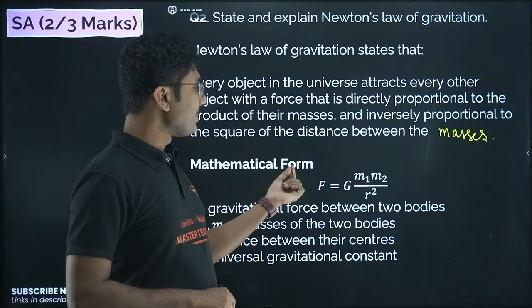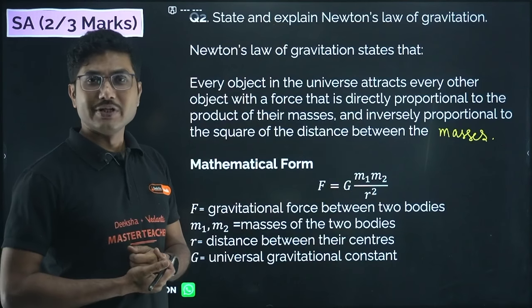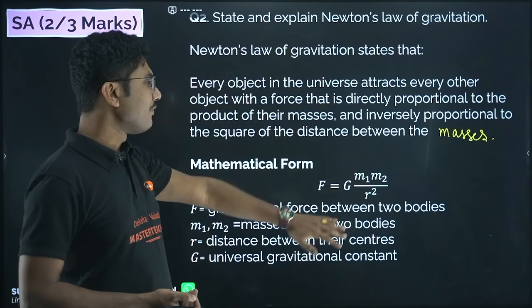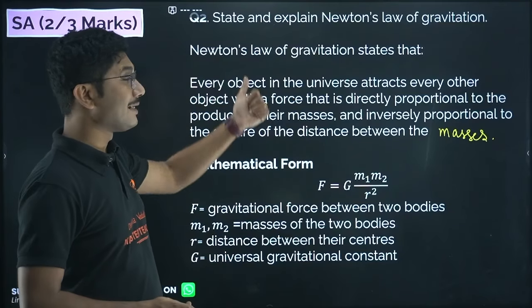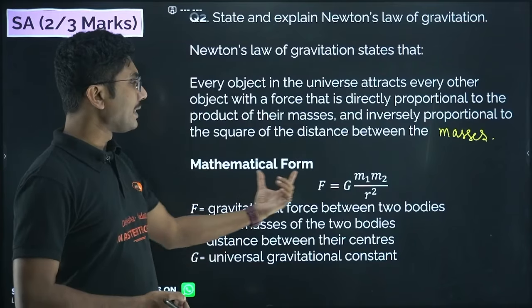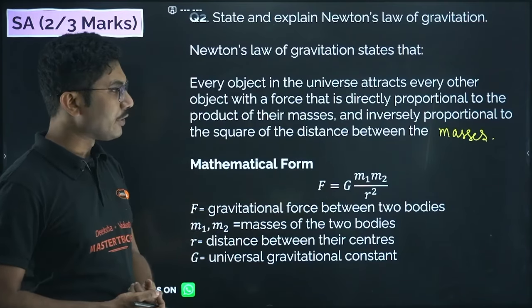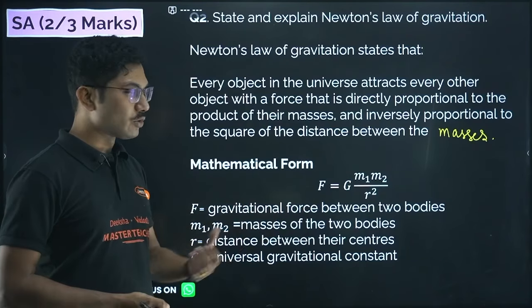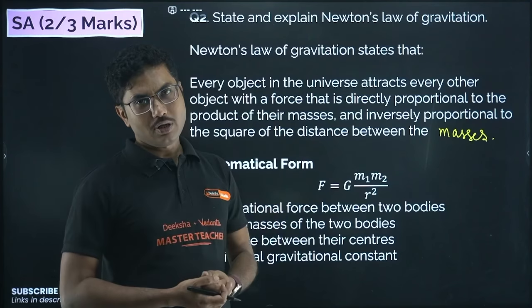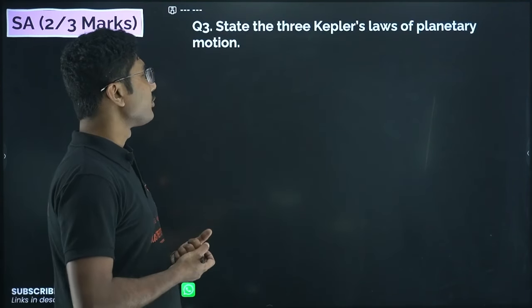So mathematical form is F is equal to G m1 m2 by r square. So if this question comes as a 2-marker question, possibly only the statement is sufficient. If it is coming as a 3-marker question, then we will say write its mathematical form and explain the terms. So mathematical form is F = G m1 m2 / r², where F is the gravitational force between two bodies, m1 and m2 are masses of the two bodies, r is the distance between the centers, G is the universal gravitational constant. Clear?